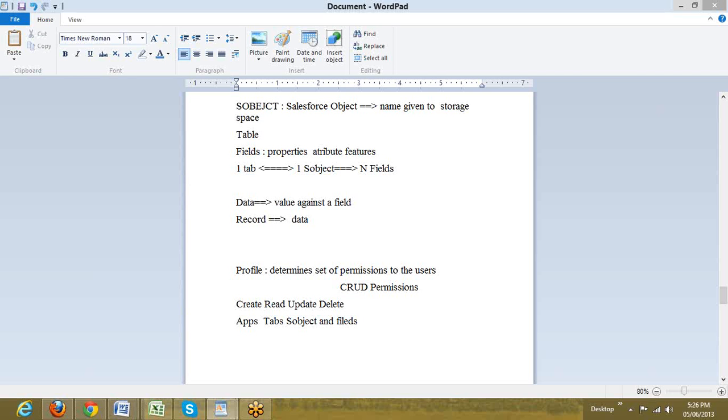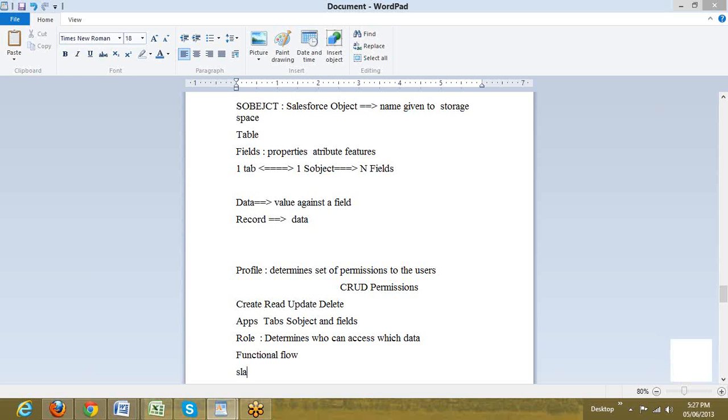So there is a component called role. Role determines who can access which data. A role determines who can access which data. So this is the basic vocabulary the moment we enter into Salesforce. The moment we are in Salesforce, we are surrounded by all these components: app, tab, S object, field, data, profile, as well as role. So this would now help us in creating the functional flow of Salesforce.